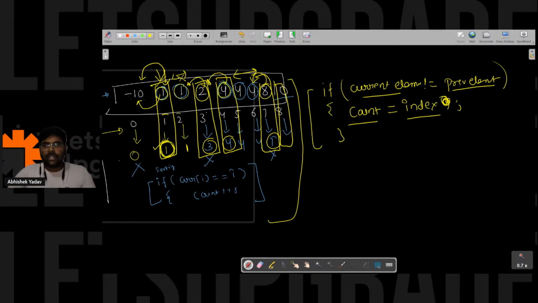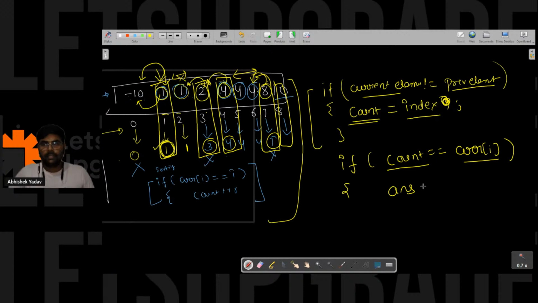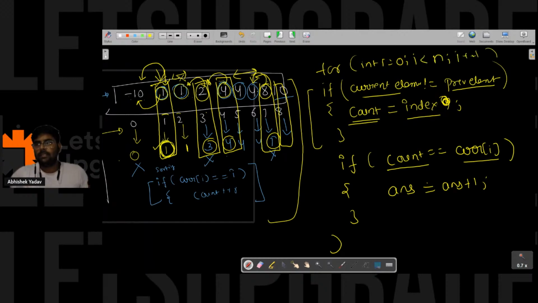Yes or no? After getting the count, I will write a check, and what will that check be? If my count is equal to ARR of I, that means the number of elements smaller than the current element is equal to ARR of I, that means I got a noble integer. That is, answer is equal to answer plus 1, and I am done with the code here. That is for int I is equal to 0, I less than n, I plus plus. Yes or no, guys? Should I write the code?